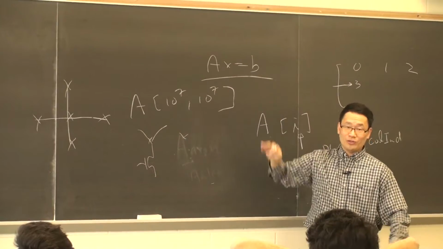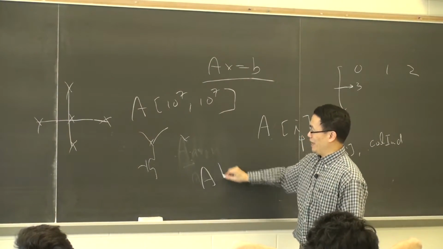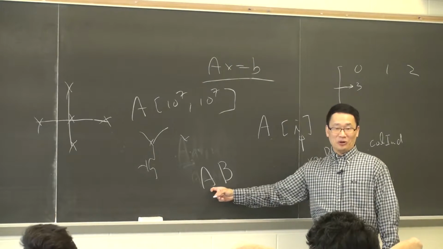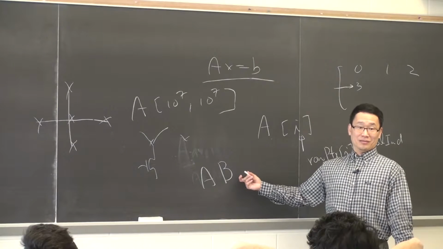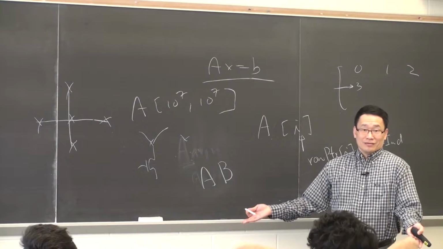You can probably know then why column is necessary. Okay, so if you do AB, B is a matrix as well, then A in the row compress, B in the column compress will be the most efficient, because that's how the operation is done.